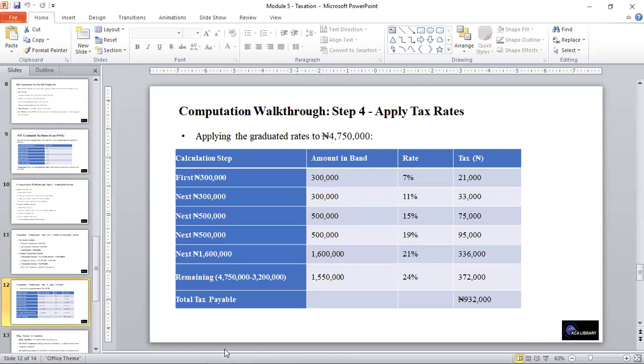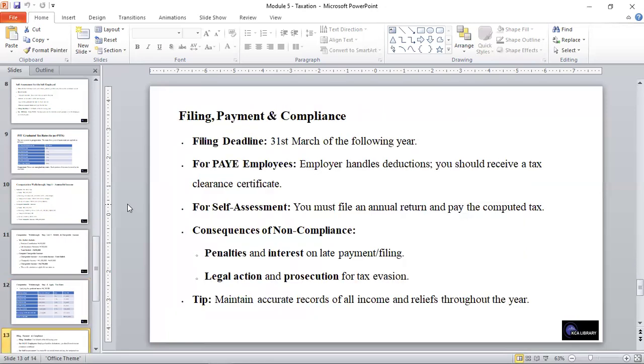After everything has been calculated, the total tax payable is 932,000. And in filing, payment and compliance, the filing deadline is 31st of December of the following year.